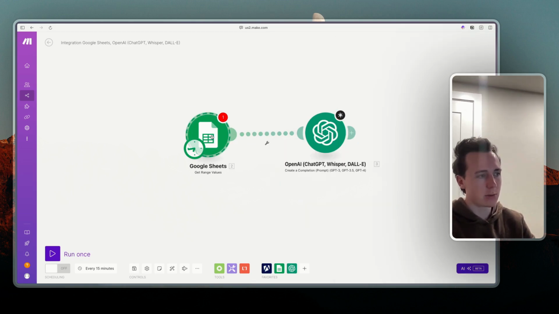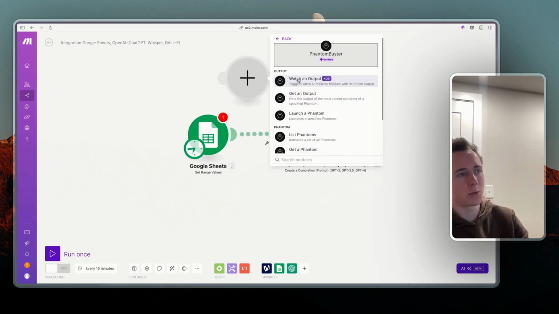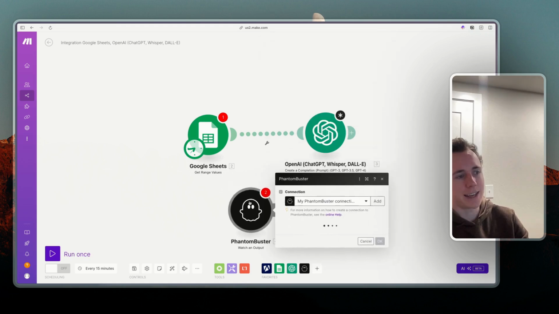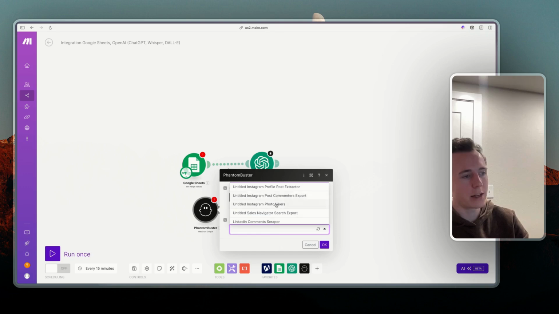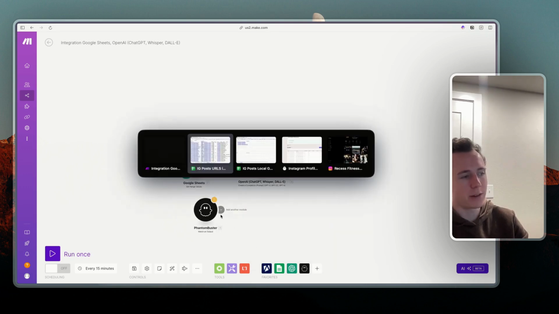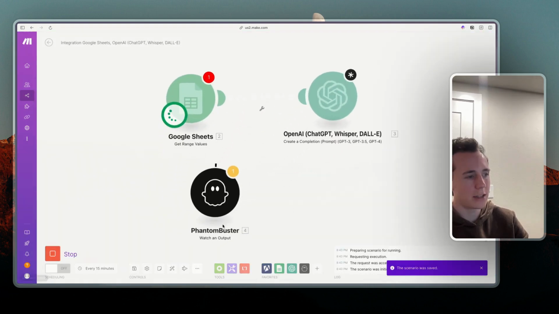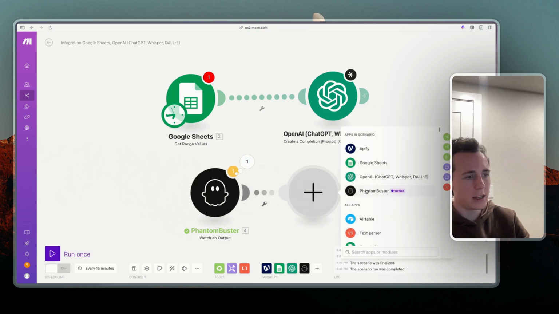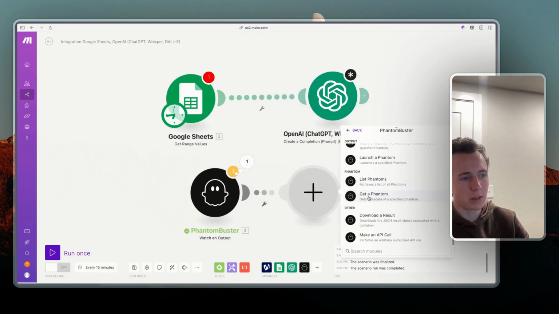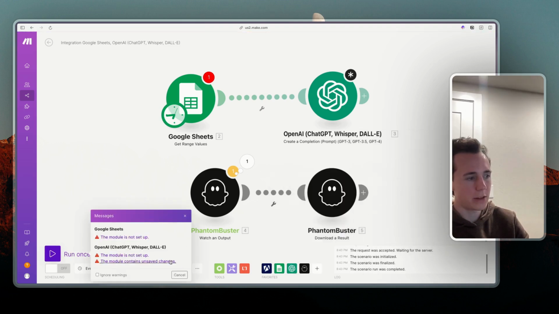Another thing that we could do that's very similar is rather than doing Google Sheets, we actually run a Phantom Buster. You can actually launch one, but I think it's more effective to just watch an output. So you set the get photo likers on a consistent basis. You get the Phantom ID, so like photo likers, and then you set it to run daily, and whenever it finishes, it puts the output here. So let's see if it'll actually get this data for us. Yeah, it'll give us a container ID here, and then we're going to have to actually get that information. So download a result, container ID. See what happens here if I run this.